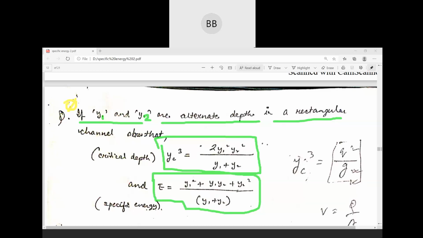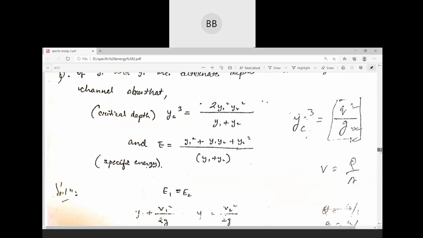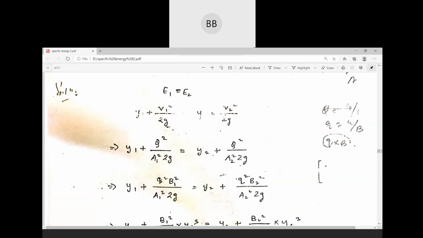Okay. So let's proceed to the solution. So as the equation is given, y1 and y2 are the alternate depths. So we are going to consider E1 is equal to E2. First, we are considering E1 is equal to E2. Then we will write the expression for E1, that is y1 plus V1 square divided by twice g is equal to y2 plus V2 square divided by twice g.